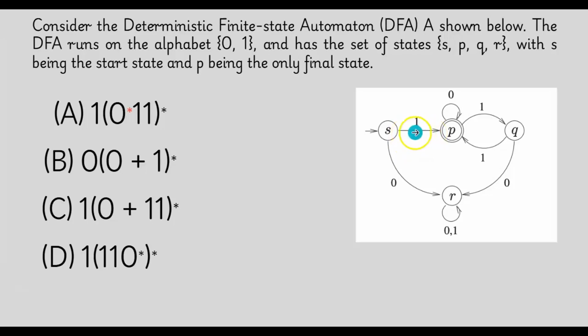So the string starts with 1, and at this final state P, it can contain any number of zeros, or if it has 1 and reaches the state Q, it has to come back to the final state P on reading 1 again. So that means it can have any number of zeros, or any number of 1s and again 1. So the answer is option C.